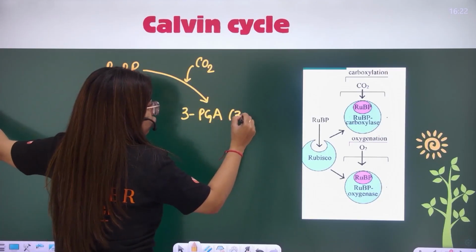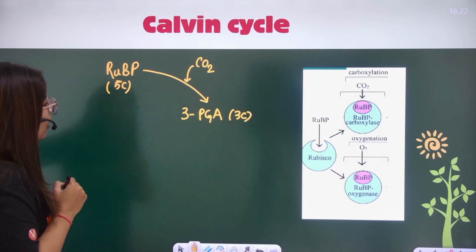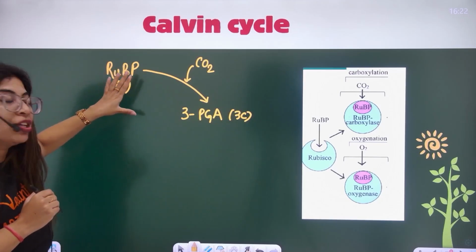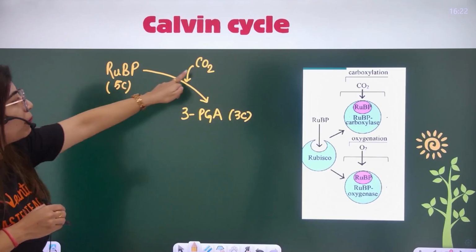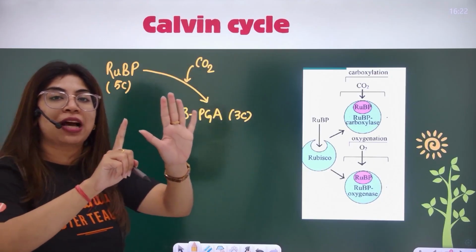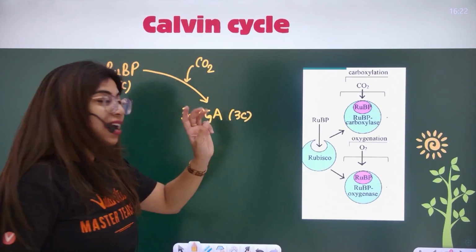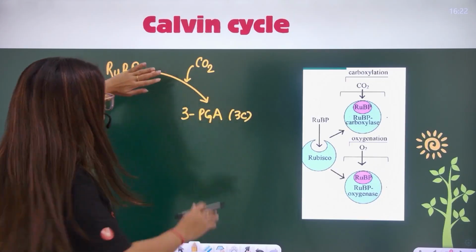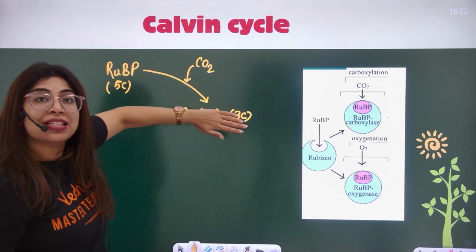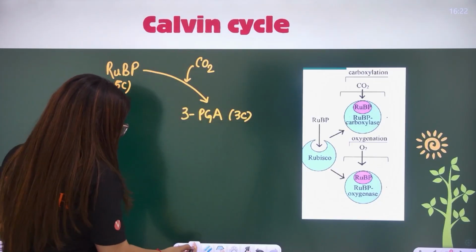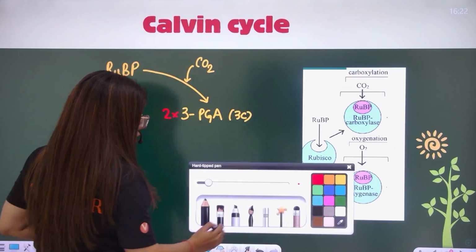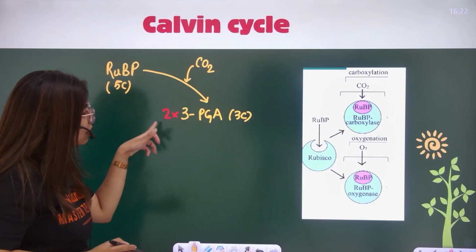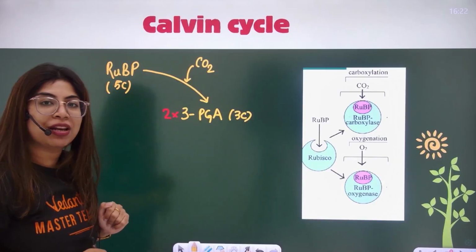PGA has 3 carbons in it. That's why we call this cycle the C3 cycle, because this is the first stable compound. Your 5-carbon compound plus CO2, a total of 6 carbons, are here. PGA has 3 carbons, so it directly means that 2 molecules of 3-PGA will be formed.